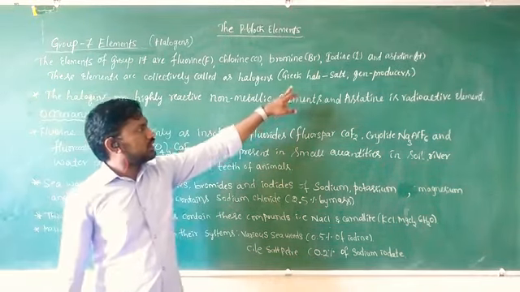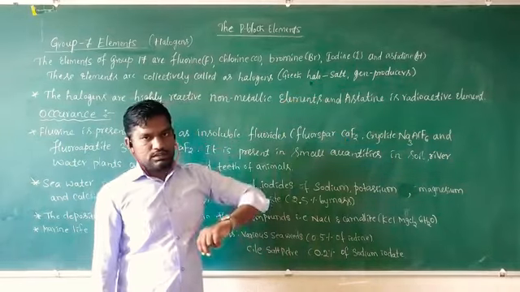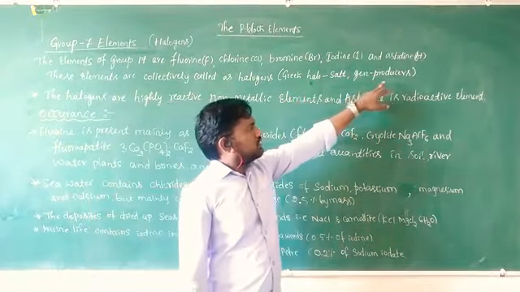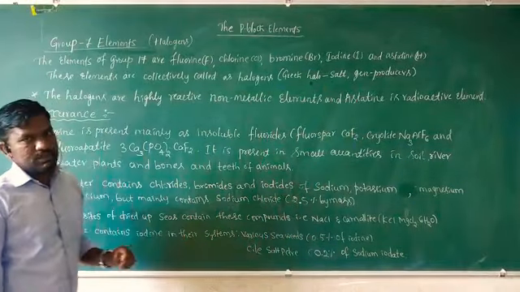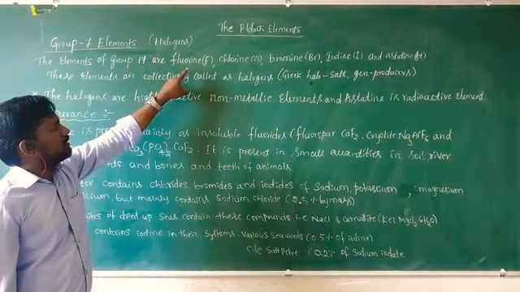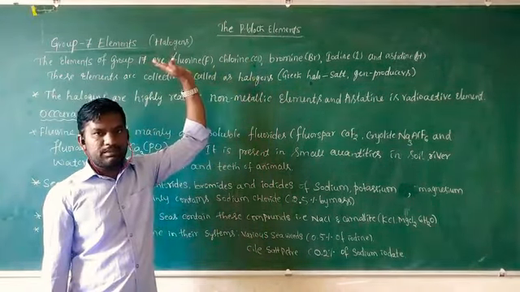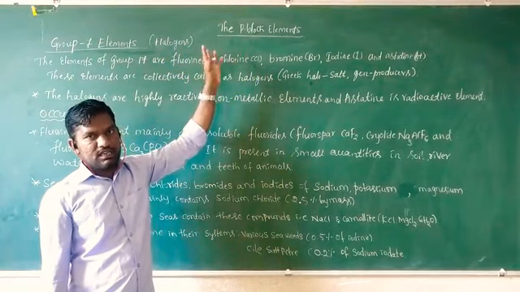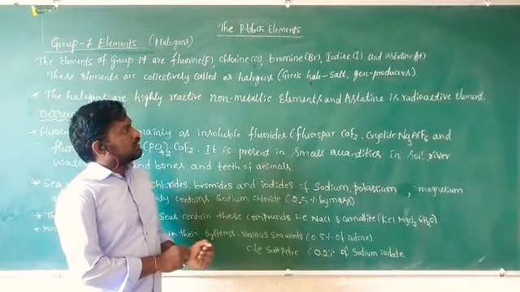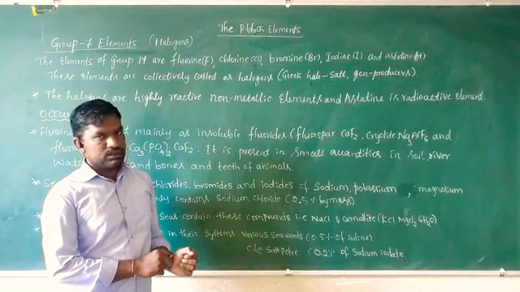According to the Greek words, halo means salt and gen means born, or produces. Halogens means salt producers, because the group 17 elements, fluorine and chlorine for example, form salts. For example, chlorine reacts with the group 1 element sodium to form NaCl. NaCl is a salt. Like that, halogens form salts.